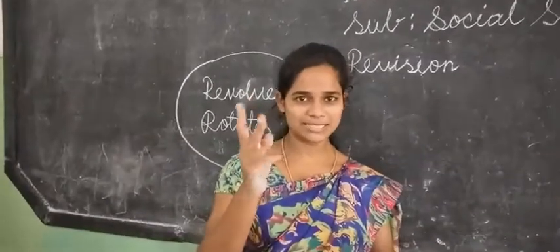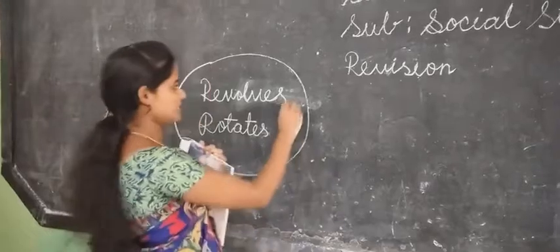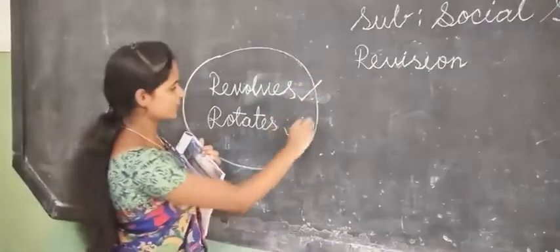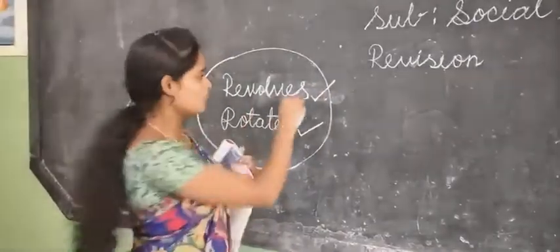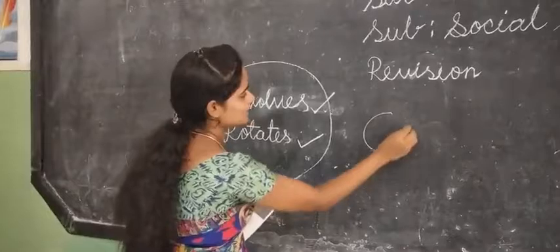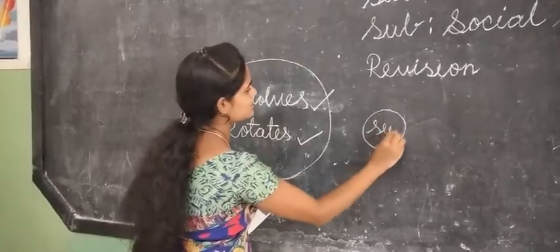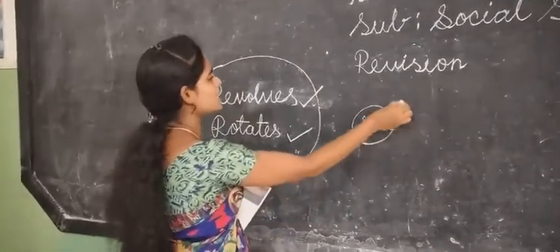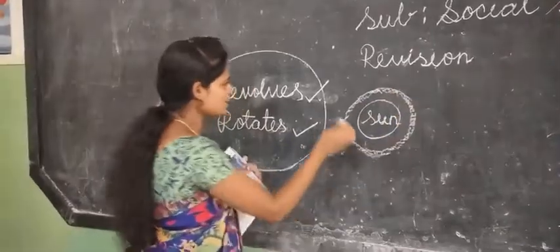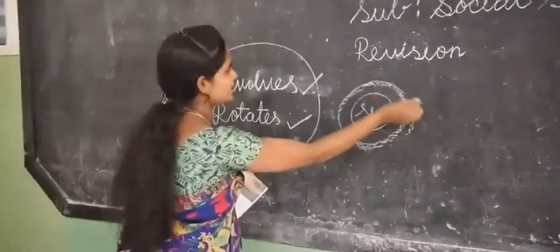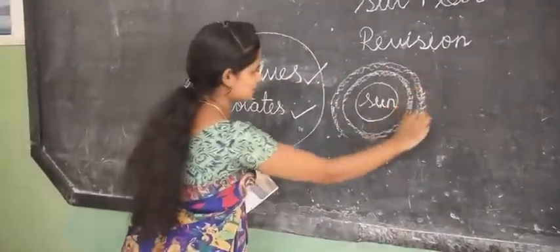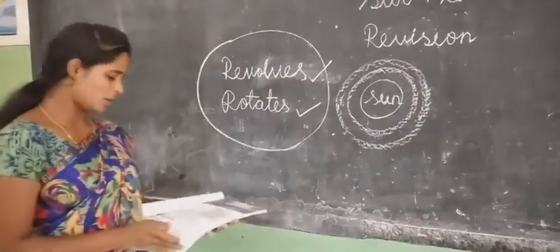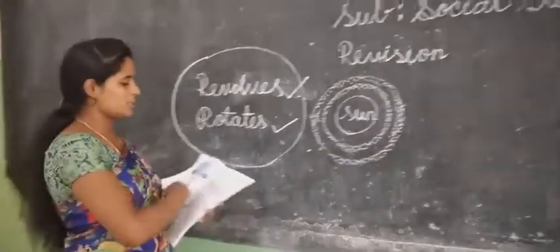The 2 main words in the 3rd lesson are revolves and rotates. Earth revolves around the sun. This is the sun. And the earth rotates on its axis. Now what's the meaning of revolves?